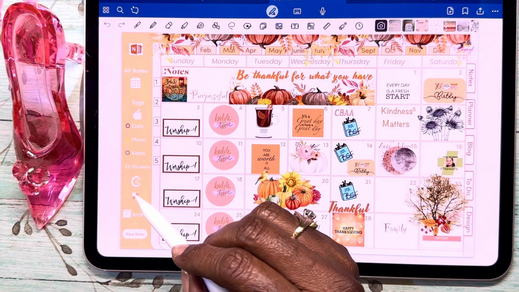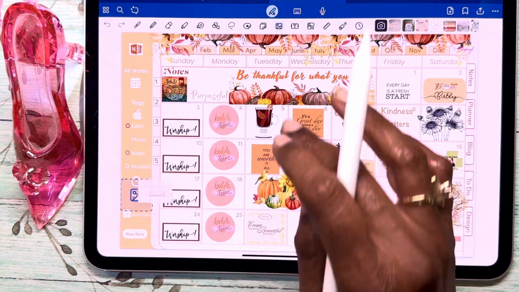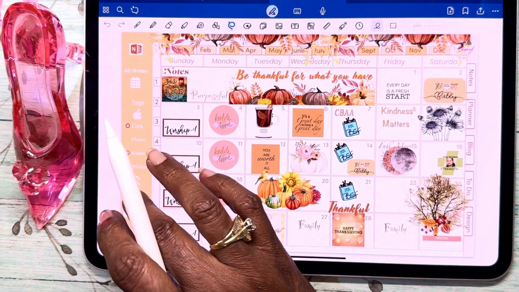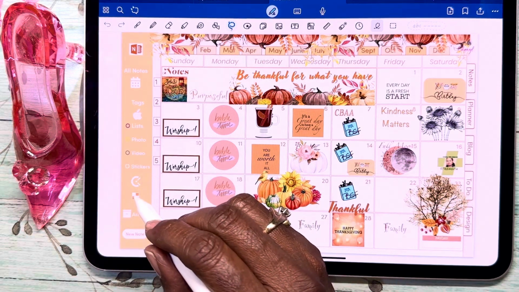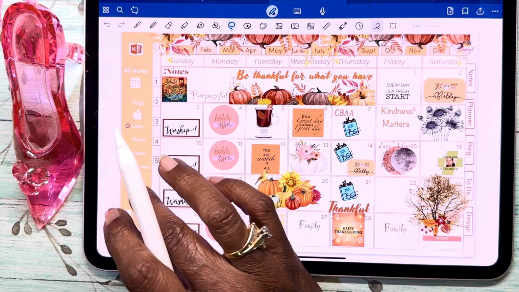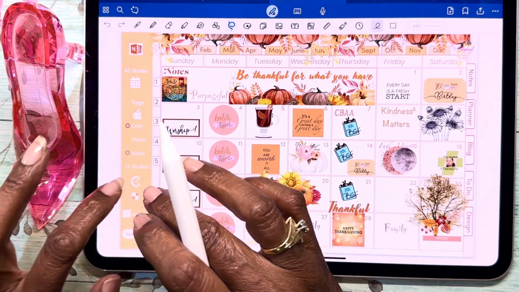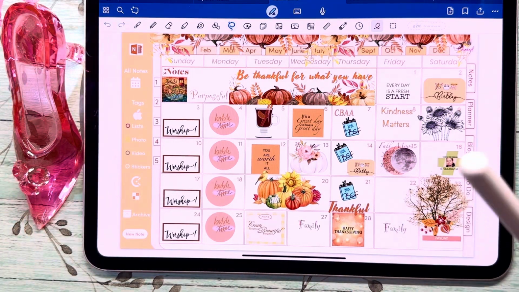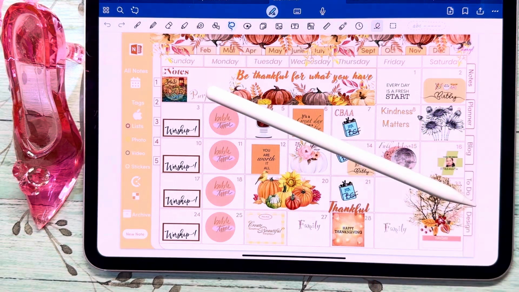And this has been a wild, crazy day in GoodNotes. So it's been really doing its own thing today, pretty much. And for whatever reason, I'm going to quit while I'm ahead. I don't know why it's, like my mother said, acting a fool, but it is. So please leave me a comment. Let me know if you're having the same issues with your GoodNotes.